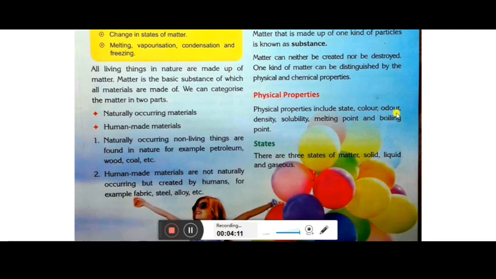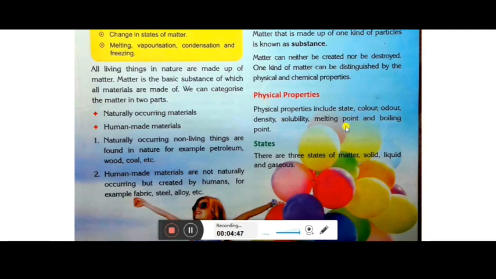Then density: how hard it is, how closely the molecules are packed. Solubility means how much it is soluble in water, how much amount is soluble in how much water. Just like sand is not soluble in water. On the basis of solubility, salt can be soluble in water but sand cannot. So these are the differences in physical properties.